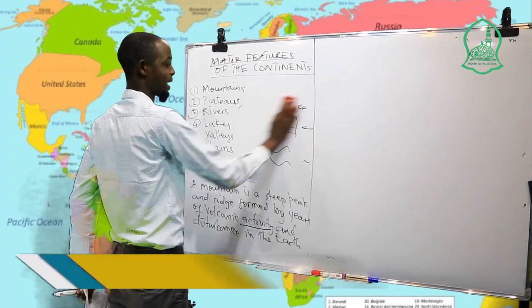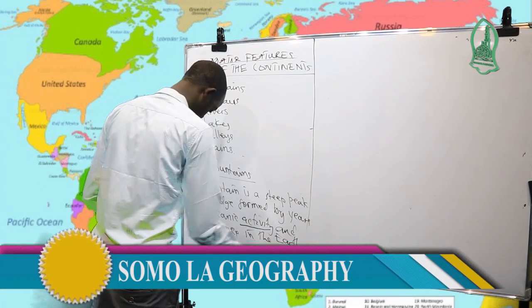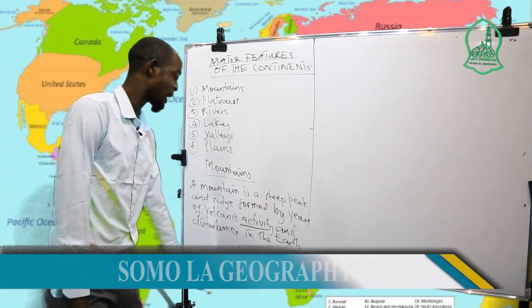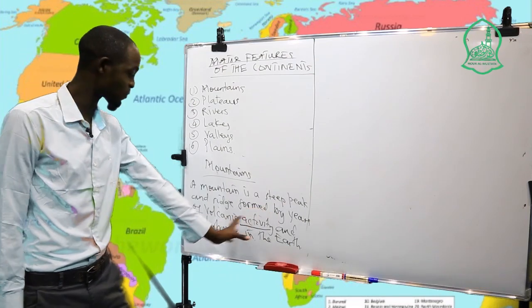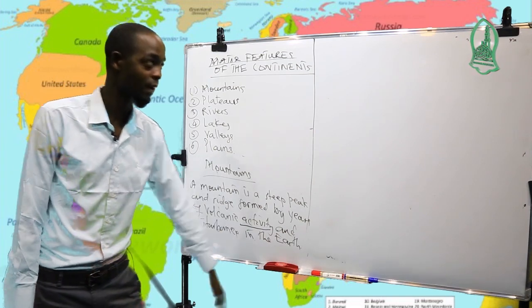So students have to know that mountains are high or steep peaks and ridges formed by years of volcanic activities and disturbance in the earth's surface.